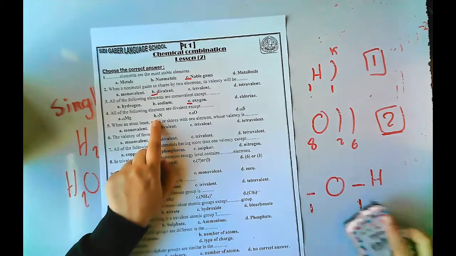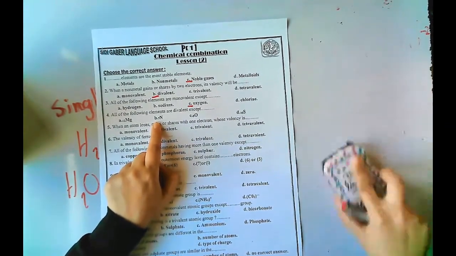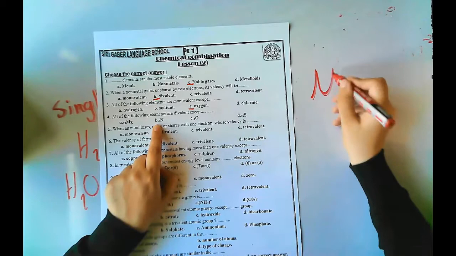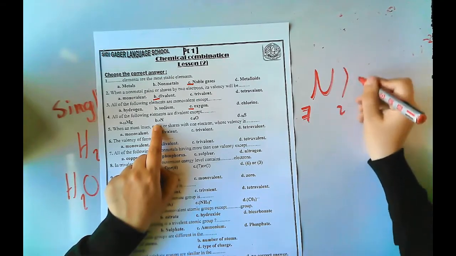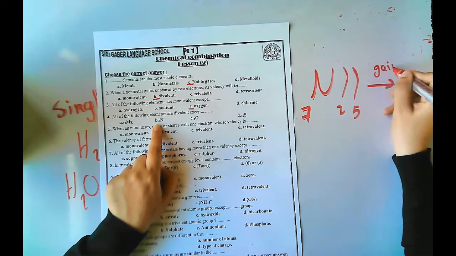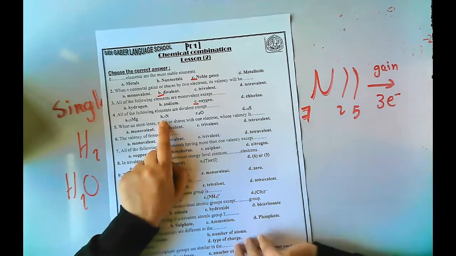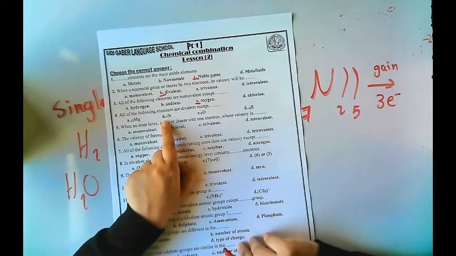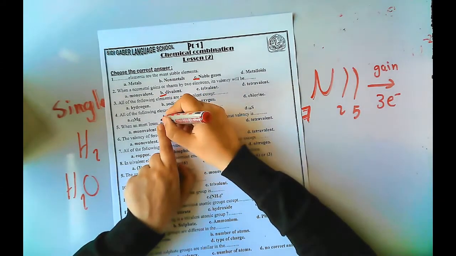All the following elements are divalent except، يا ترى magnesium ولا nitrogen ولا oxygen ولا sulfur؟ Nitrogen. ليه؟ Nitrogen N7, 2 5, so it will gain 3 electrons or share by 3 electrons, so it will not be divalent, it will be trivalent.